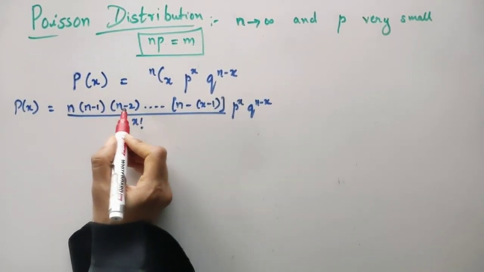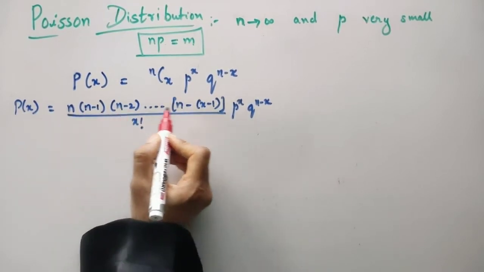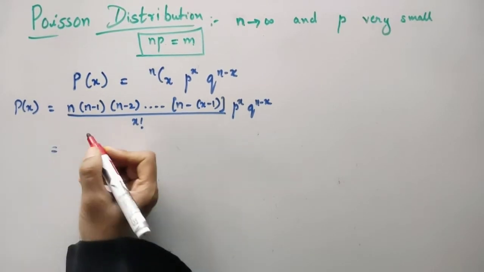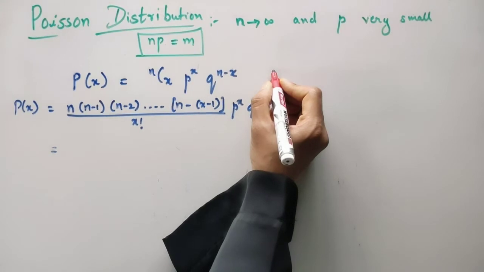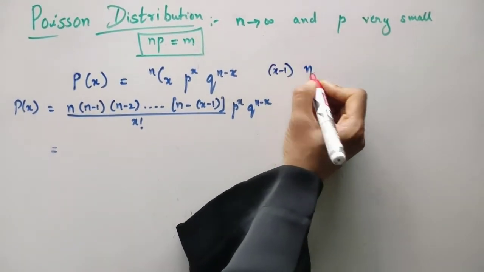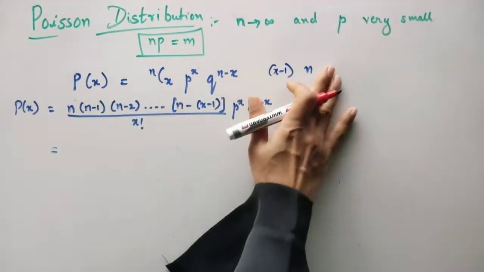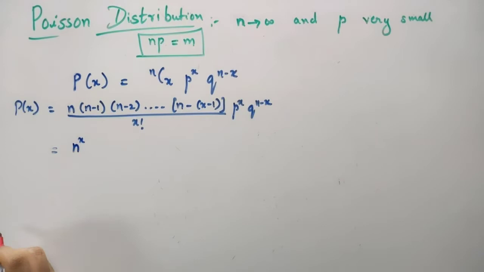From each of these brackets I am taking n common. Since there are x minus 1 brackets, there will be x minus 1 n's outside, and if I multiply that with n, I will have n raised to x in total.